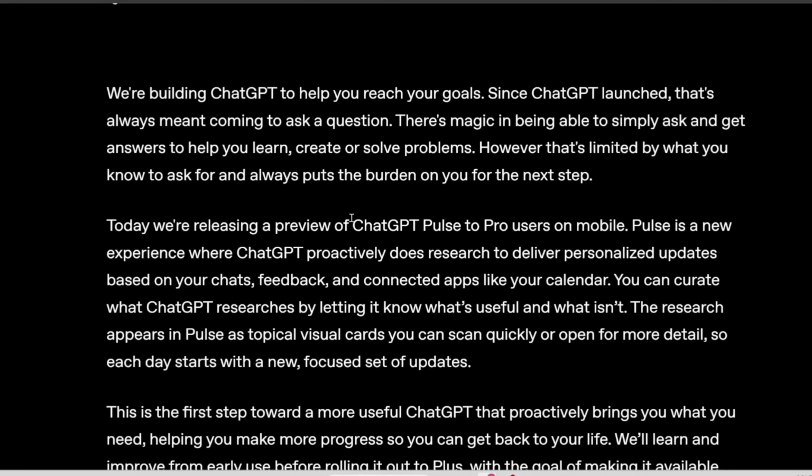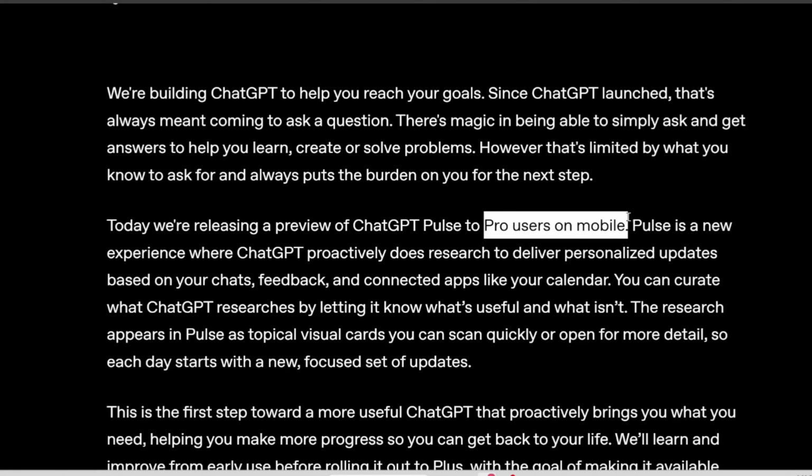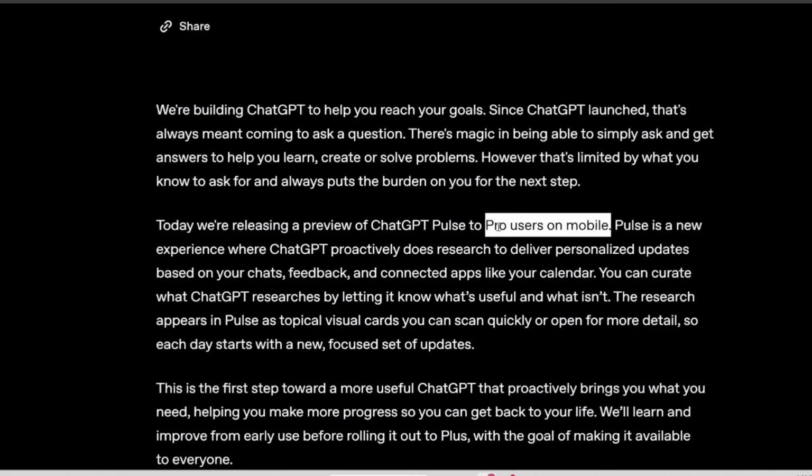However, note that right now, this new Pulse feature is only available to Pro users on mobile. Note that this is the Pro plan, which is $200 a month. This is not the Plus plan.